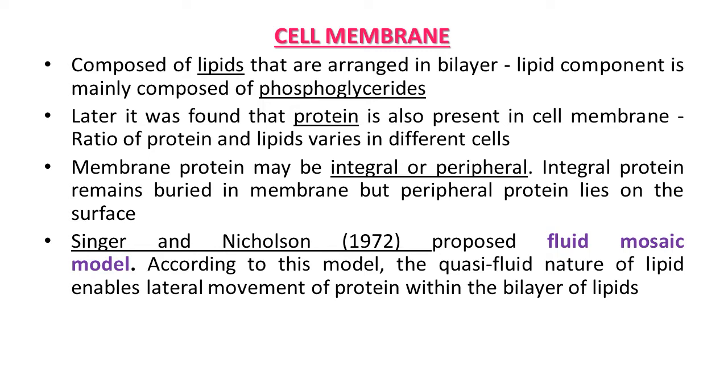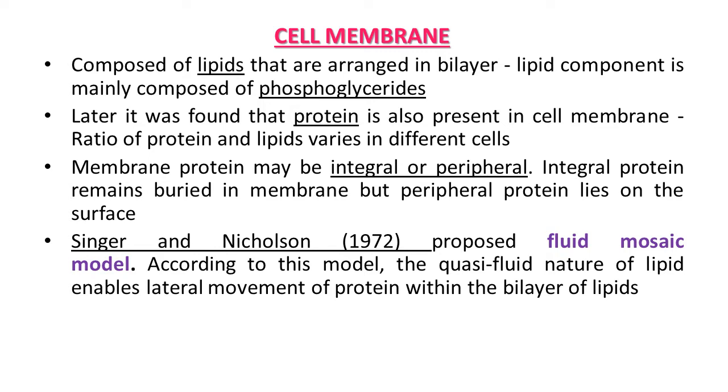Chemical study on the cell membrane, especially in human RBC, enabled scientists to deduce the possible structure of the plasma membrane. These studies show that the cell membrane is mainly composed of lipids and proteins. So the main composition of any cell membrane is lipids and protein.